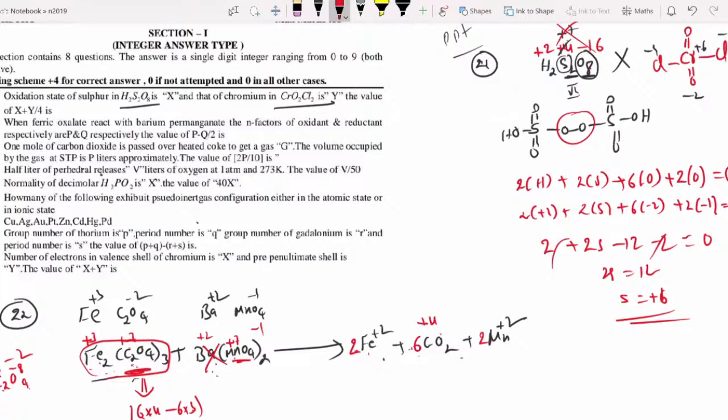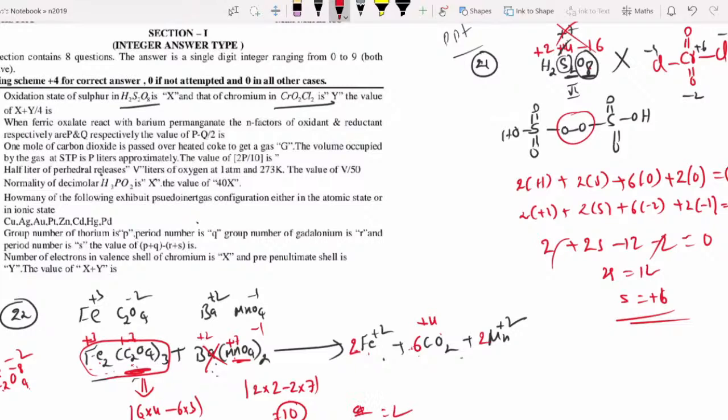Manganese: 2 manganese, that is 2 into 7 minus 2 into 2, that is equal to 10. So for ferric oxalate the n factor is P, and for barium permanganate it is Q, respectively. The value of P minus Q by 2 is 10 minus 6, equal to 4. 4 by 2, that is equal to 2.